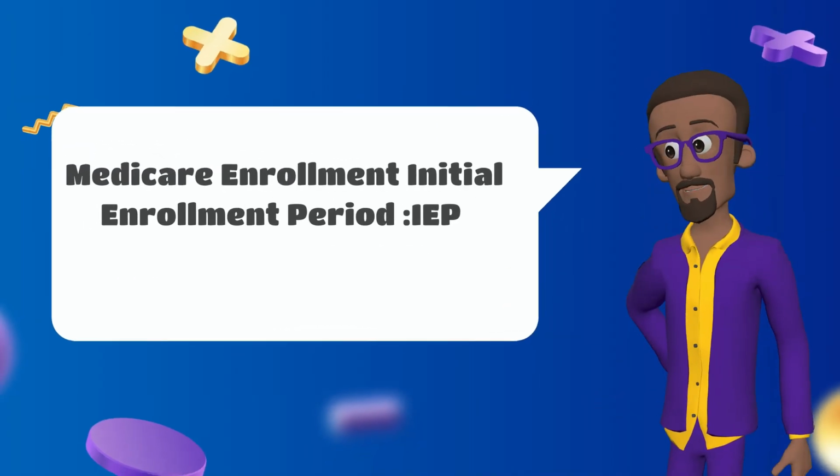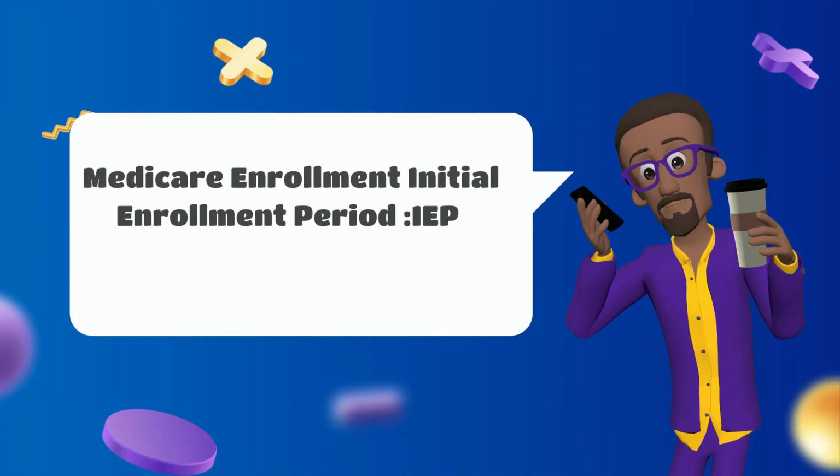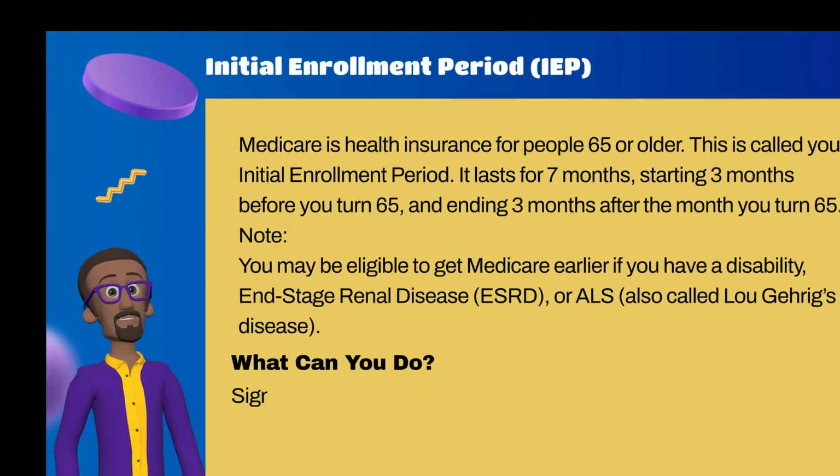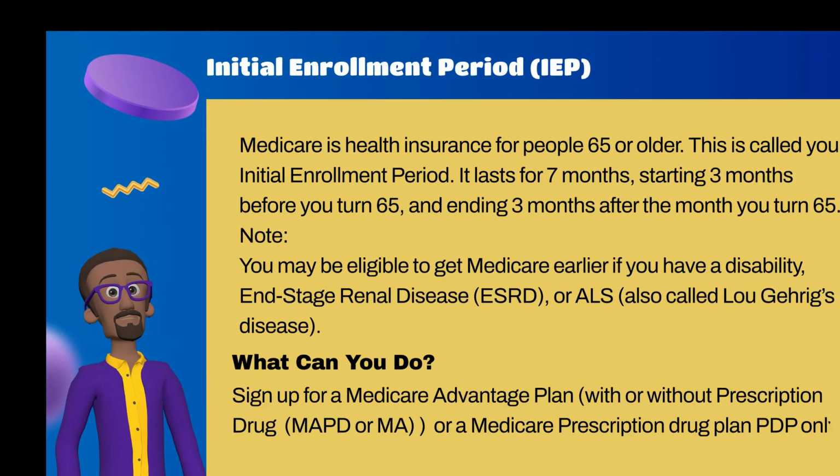Medicare Initial Enrollment Period, IEP. Medicare is health insurance for people 65 or older. This is called your initial enrollment period. It lasts for 7 months, starting 3 months before you turn 65, and ending 3 months after the month you turn 65. Note: you may be eligible to get Medicare earlier if you have a disability, end-stage renal disease, ESRD, or ALS, also called Lou Gehrig's disease.